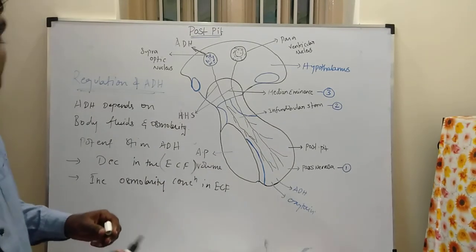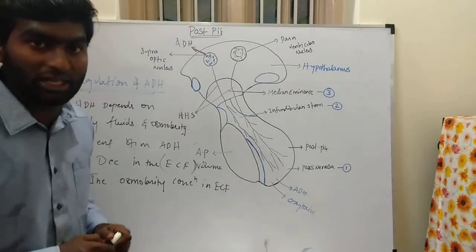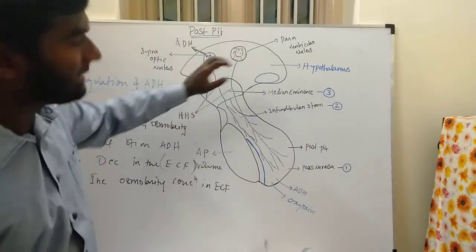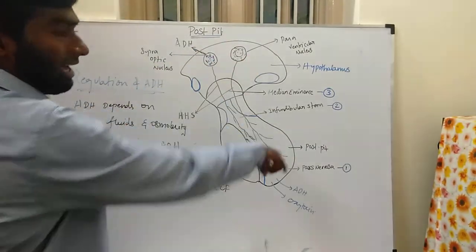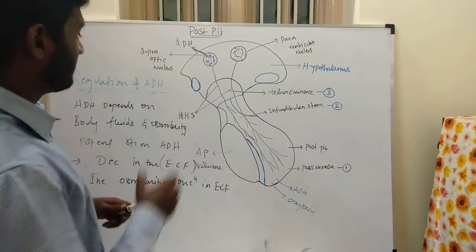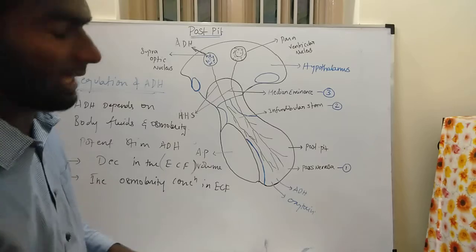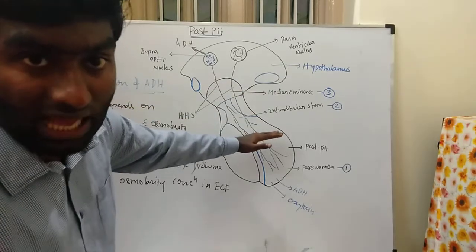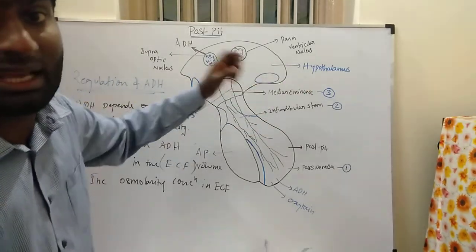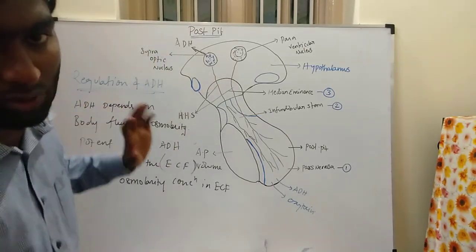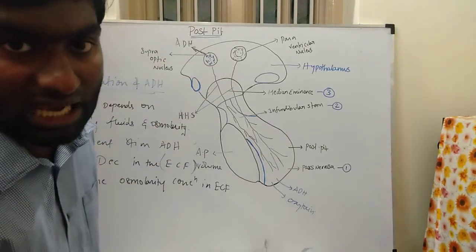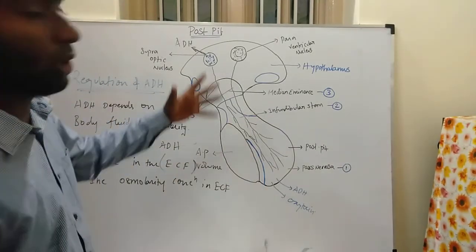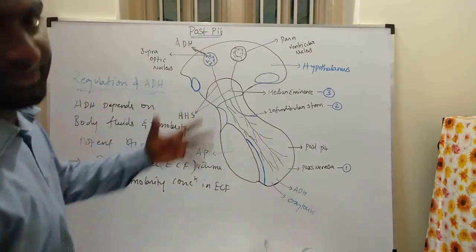Before that, we will revise once how ADH is stimulated. The ADH hormone is secreted from the supraoptic nucleus and the paraventricular nucleus of the hypothalamus and transported to the posterior pituitary via the hypothalamo-hypophyseal tracts. When it is stored, binding proteins called neurophysins are transported with these hormones. Neurophysin 1 is responsible for oxytocin, neurophysin 2 is responsible for ADH, and these hormones are present in the nerve endings and released into the circulation. So they are called neurohormones.